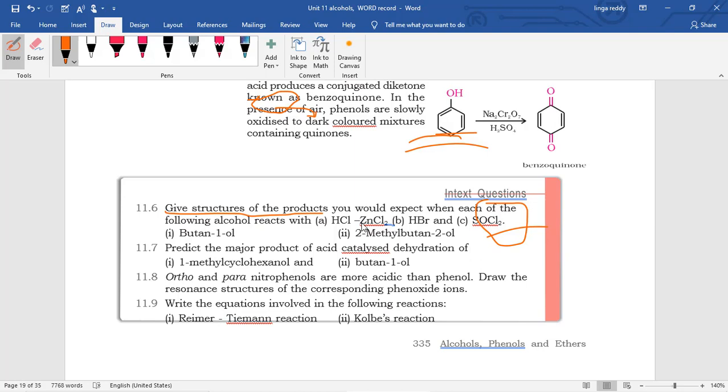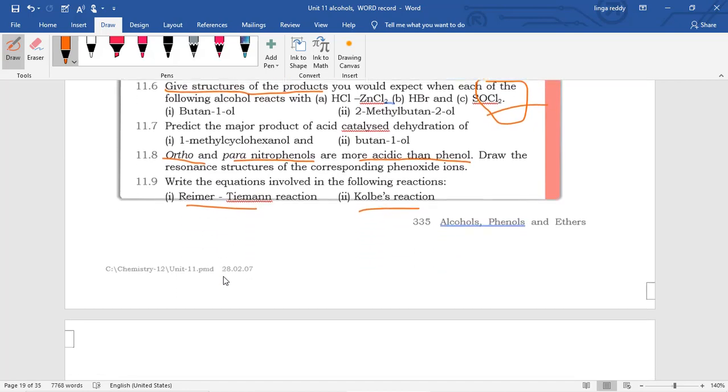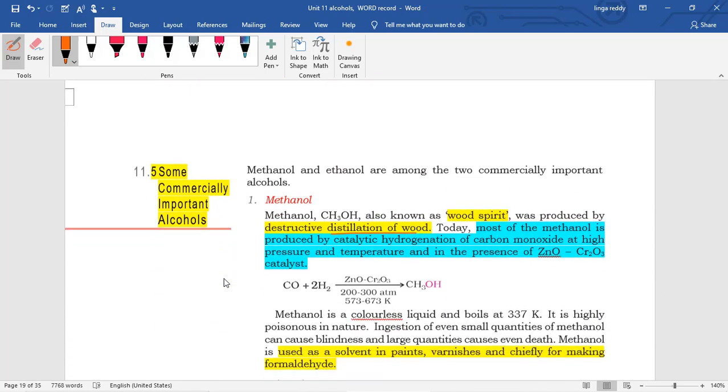Then ortho and para nitrophenols: these are more acidic than phenol, because the nitro group is a ring deactivating group. Then write the reactions involved in the Reimer-Tiemann and Kolbe reactions. This is the worksheet. So these two questions are very important.